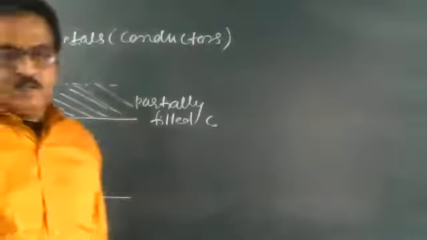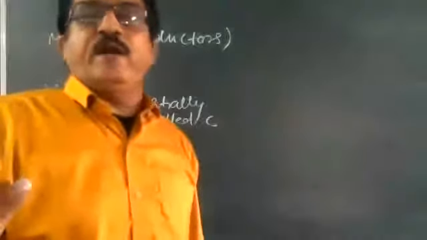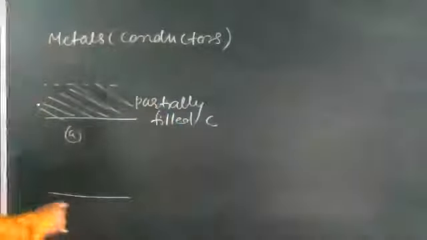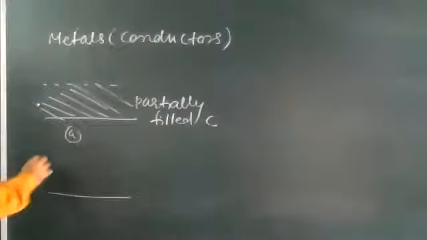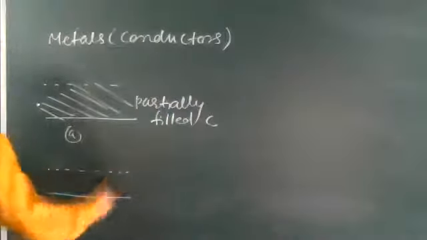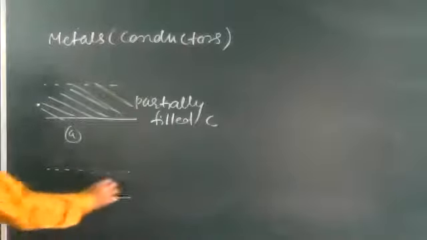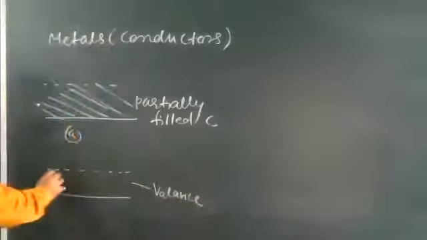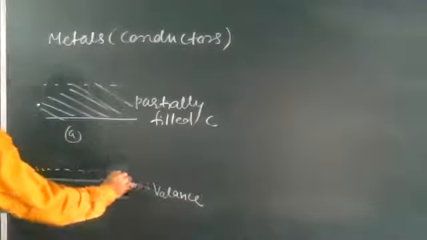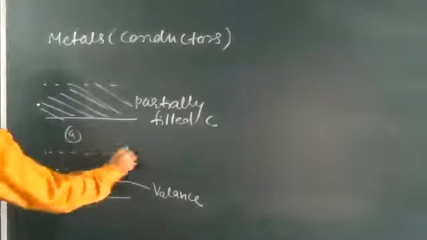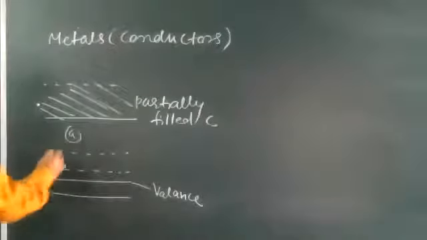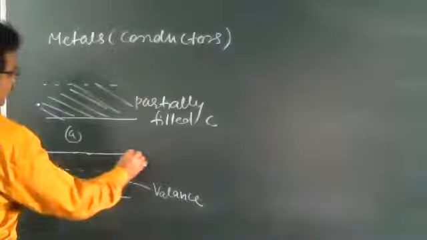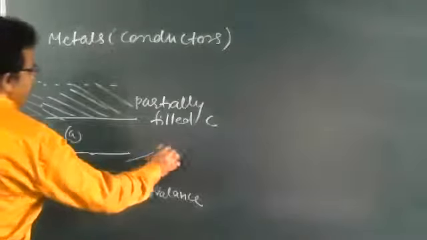Here it is a diagram for metals. Watch, the valence band and conduction band overlap, they remain attached to each other. Here you can say this is our valence band, and the other half band is the conduction band.